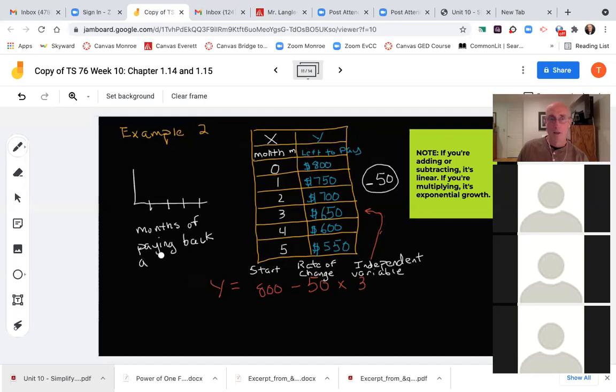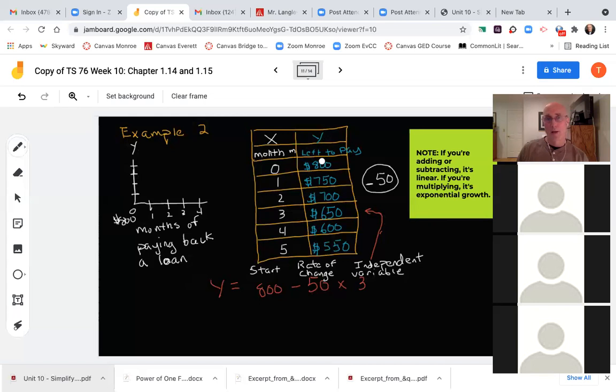So this is 1 month, this is after 2 months, 3 months, 4 months. When we started off at 0 here, we owed $800. That's putting it on the chart here. And this is my y value, okay? This is my y value.